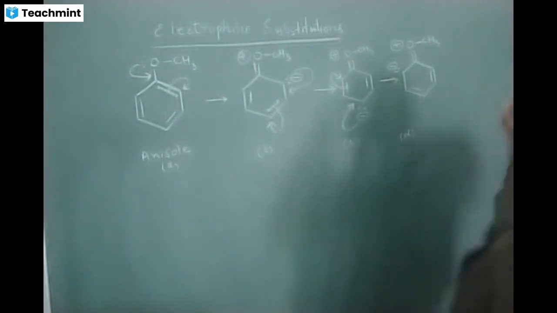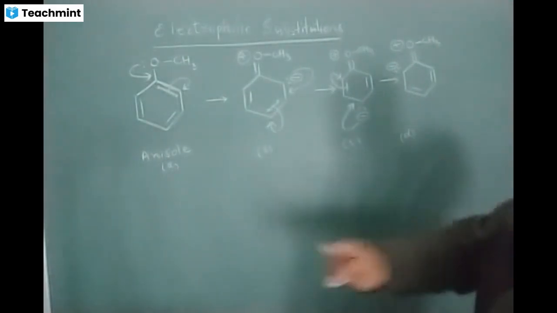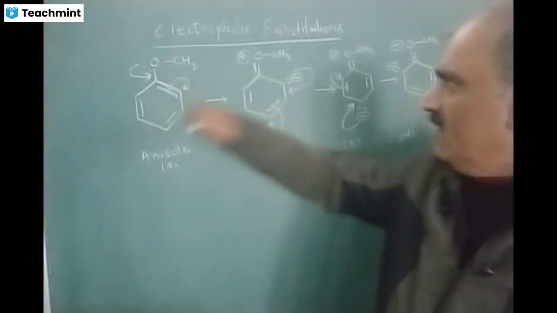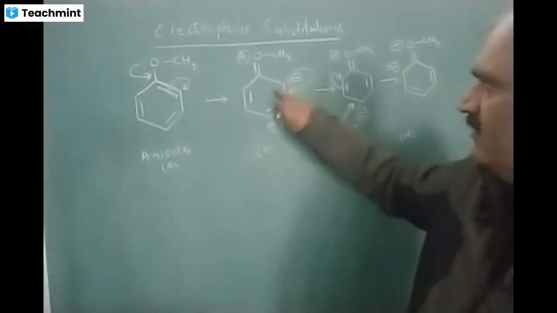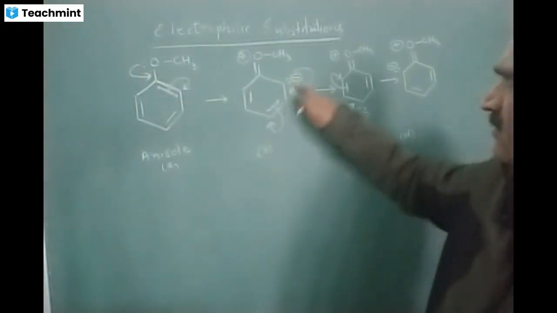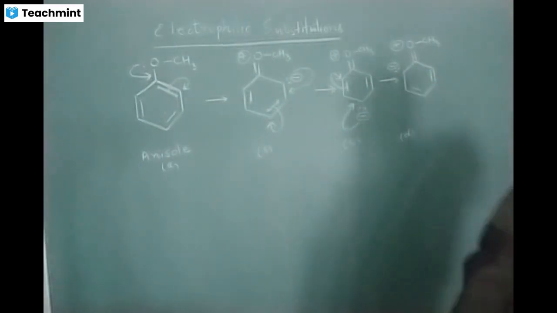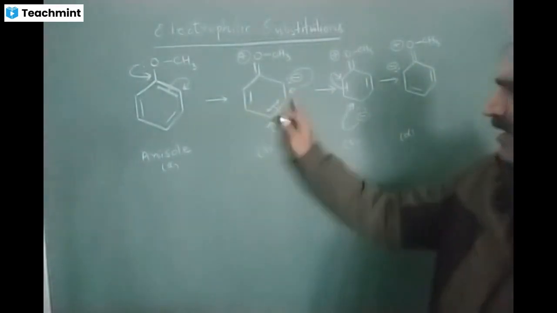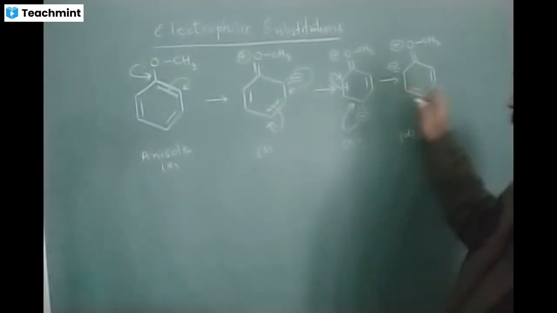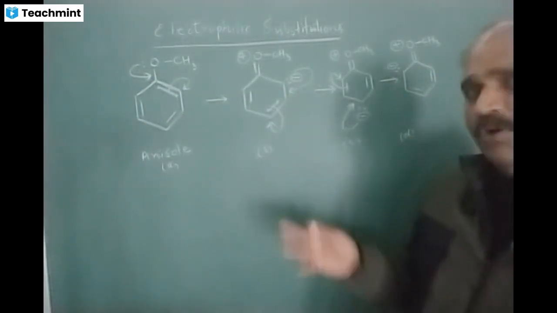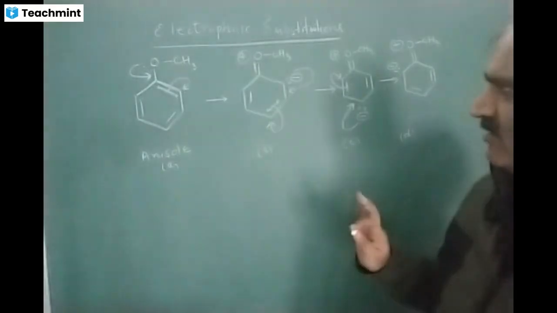And the negative charge is traveling from the ortho position to the para position, again to the ortho position. The meta positions are not getting any negative or positive charge.